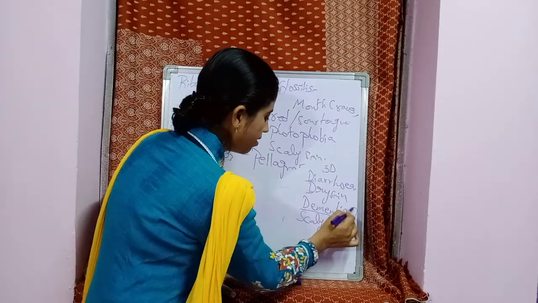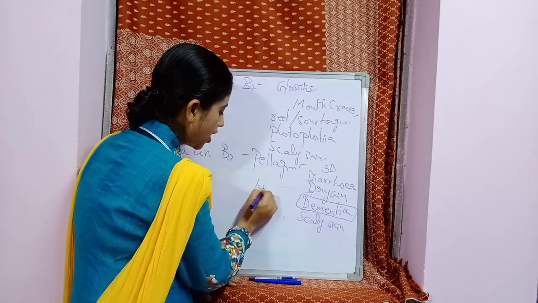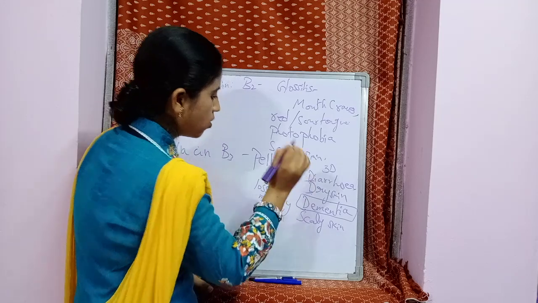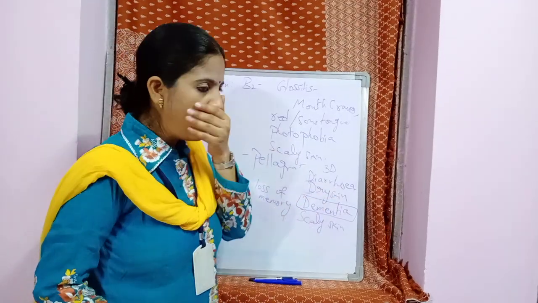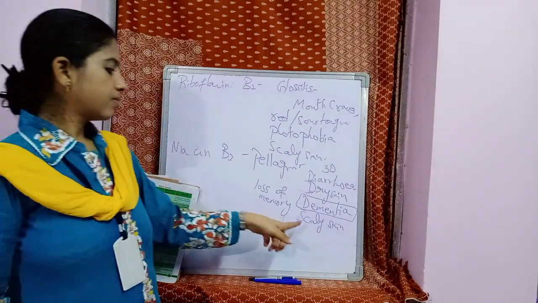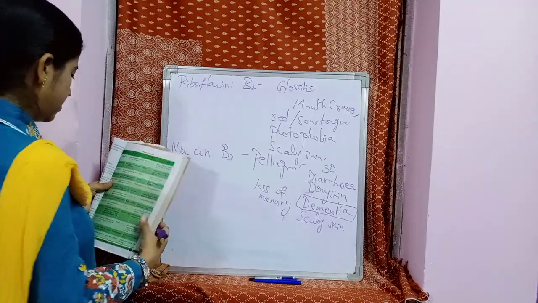Here, this word dementia is not given in your textbook. But what is the meaning of dementia? Loss of memory. So, what you can write is diarrhea, dry skin, loss of memory, scaly skin. These are the symptoms of niacin.